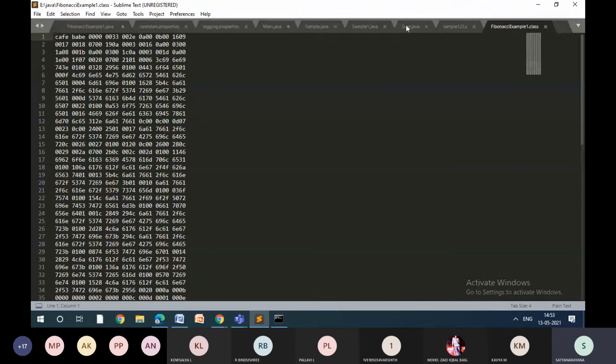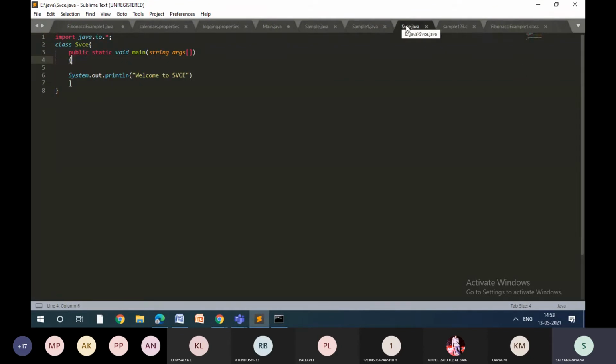I have saved it in E:\Java. So let me go to E: now. So how to go to E:? Just put E:, CLS. Want to open particular folder, CD Java. CD Java. Now I am going to execute javac svce.java. It should get executed. We'll see. If we get any error, that is good. We'll learn something.